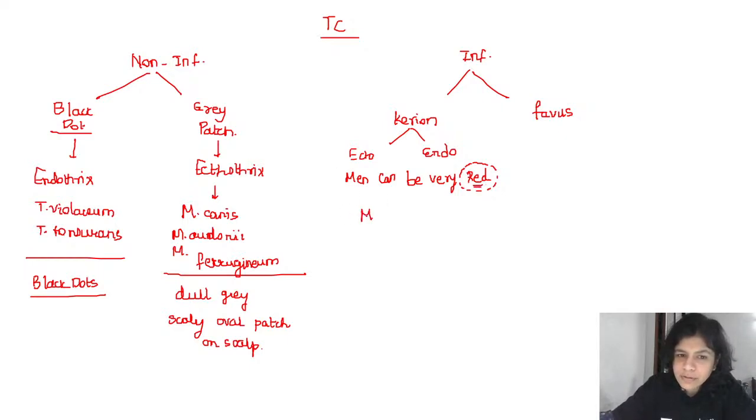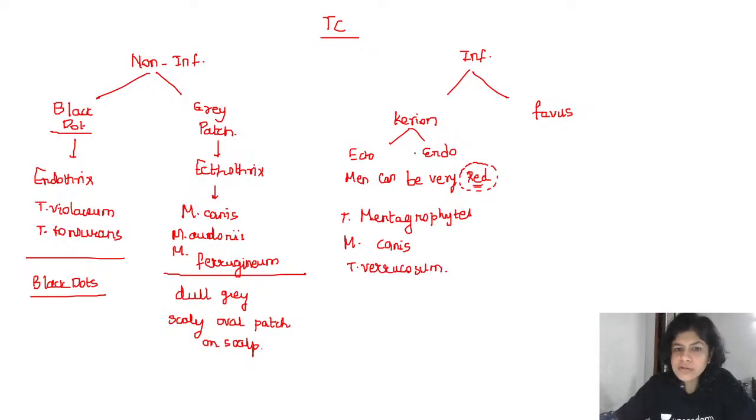Men stands for Trichophyton mentagrophytes, then it stands for Microsporum canis, and it stands for Trichophyton verrucosum. So these are the organisms which cause Kerion.